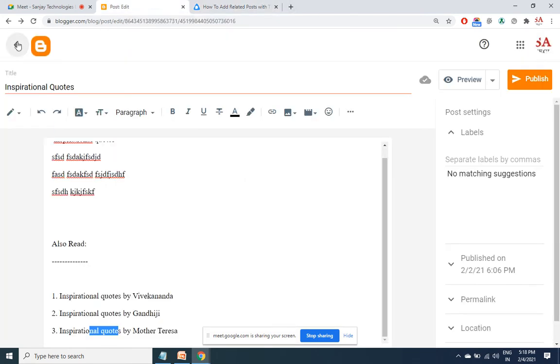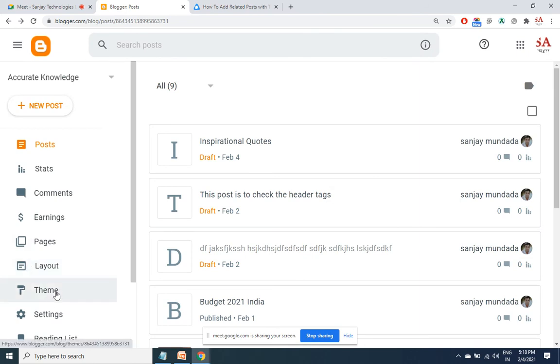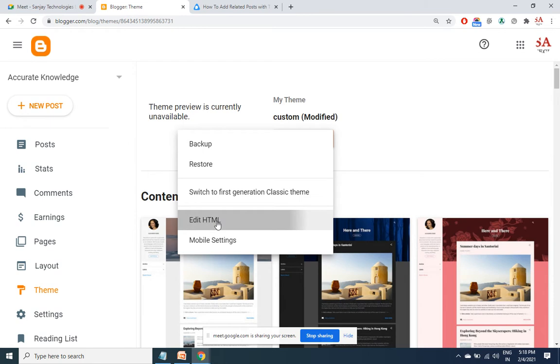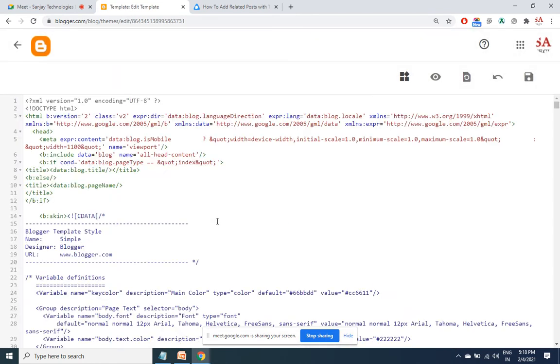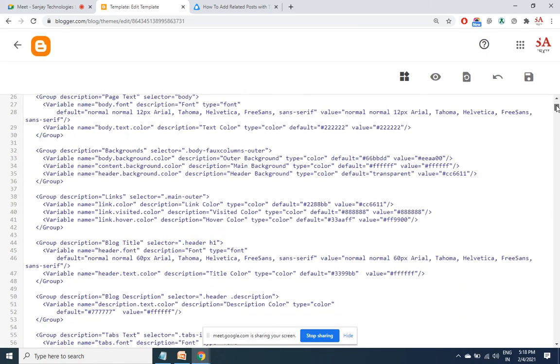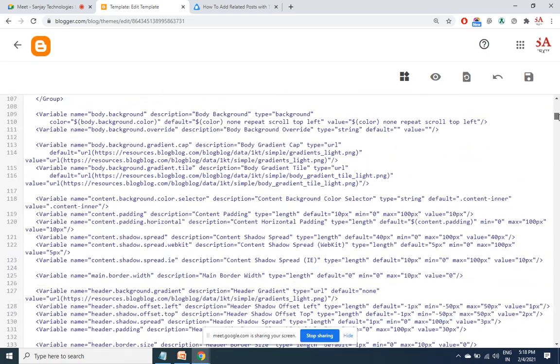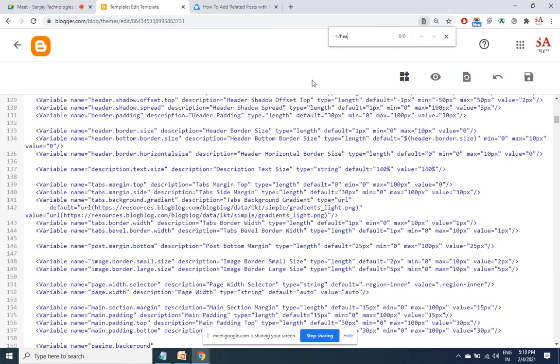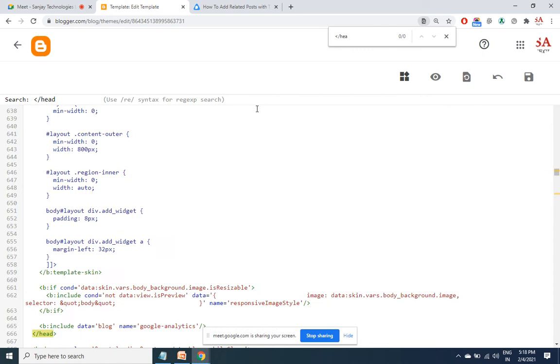Go into Blogger. Theme. Edit HTML. So just before the closing head tag, Control F to find. This is where we have it.